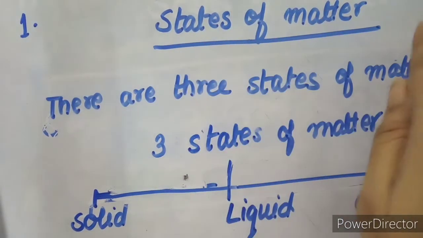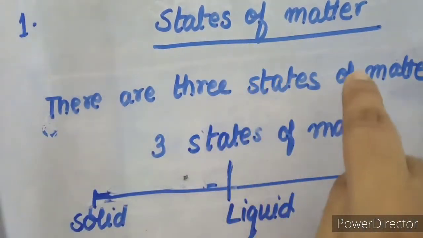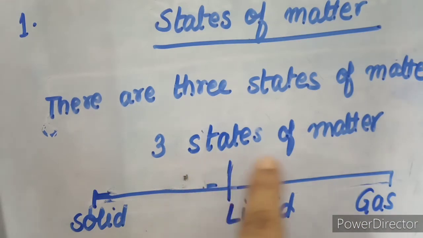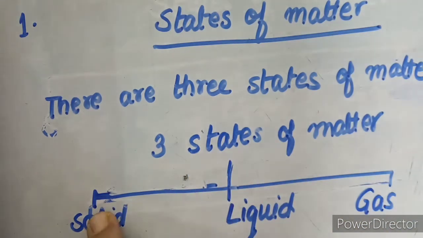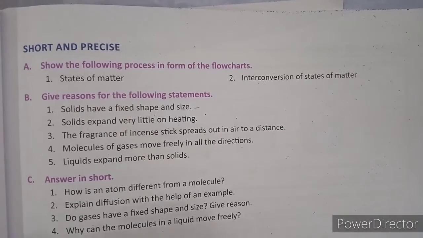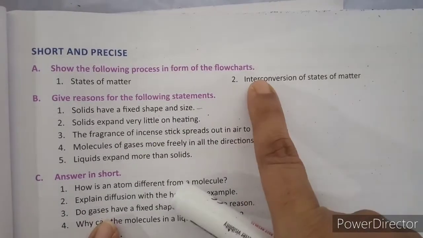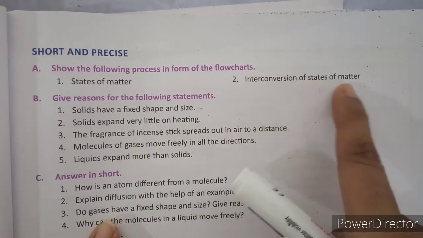States of matter. There are 3 states of matter and you have to draw the flow chart: solid, liquid and gas. Now second one is interconversion of states of matter.